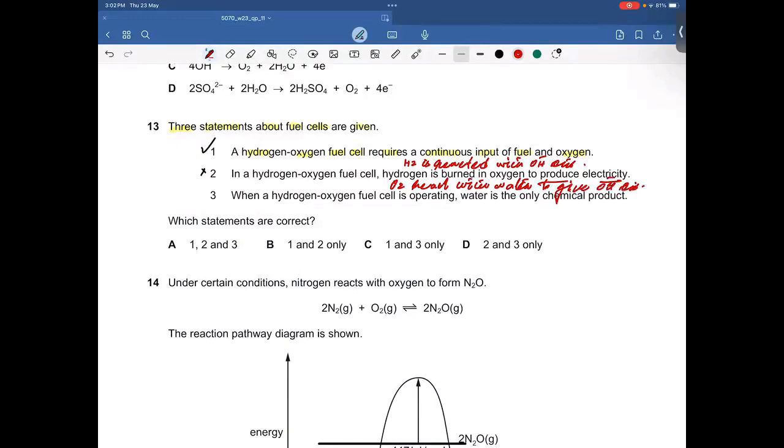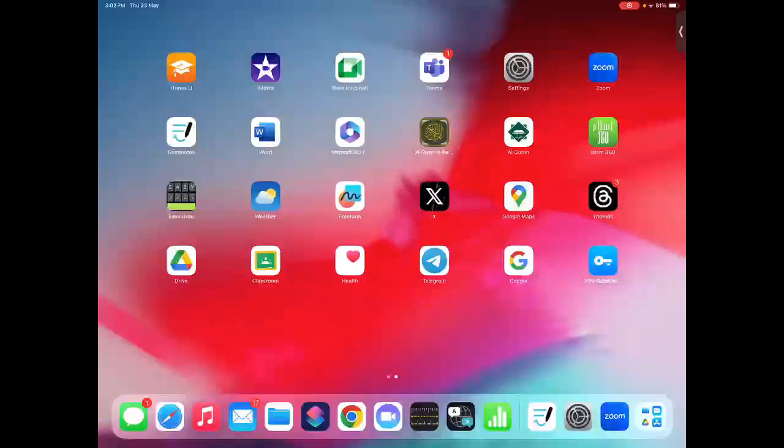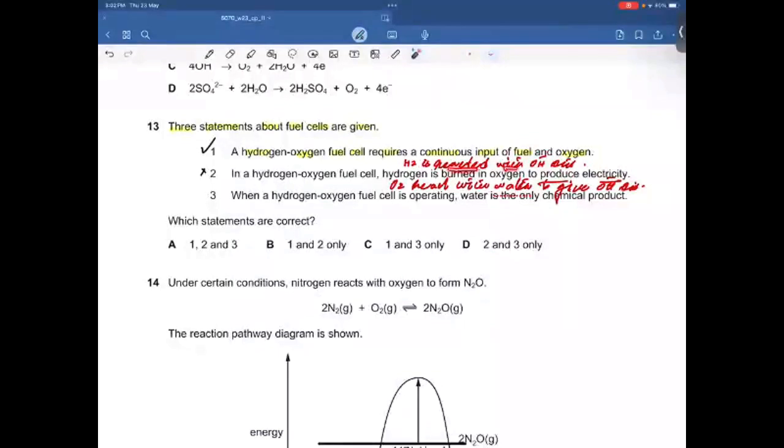That was the whole concept behind that. So during the production of electricity, these two reactions were happening in the system, right?